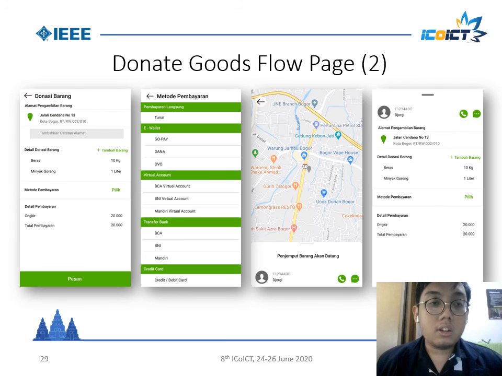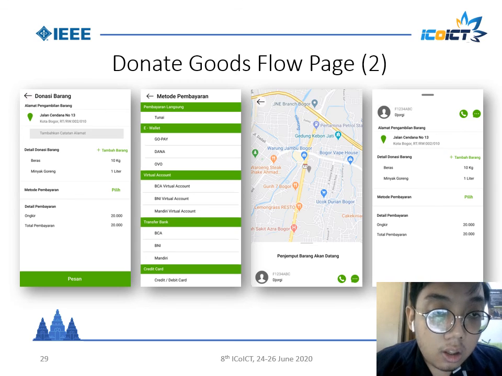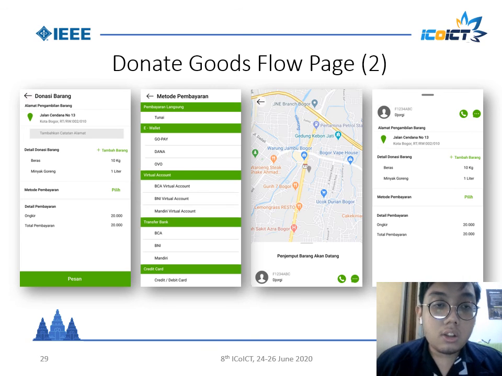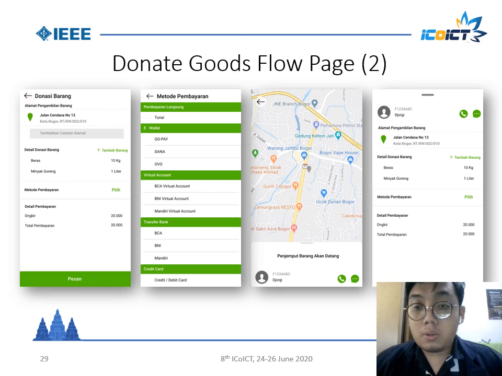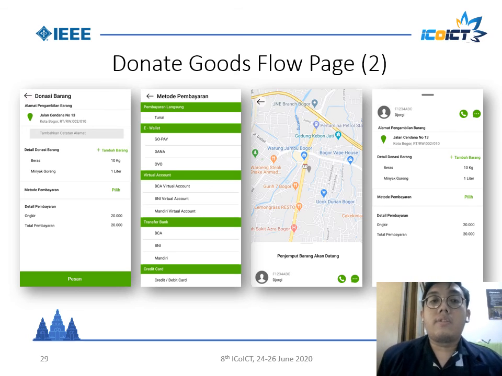After that, this is the detail donation goods. This is an example payment method, and then this is the payment detail, and you go through the button pesan. After that, the officer of Initiative Panatagama goes to your house and takes your goods.